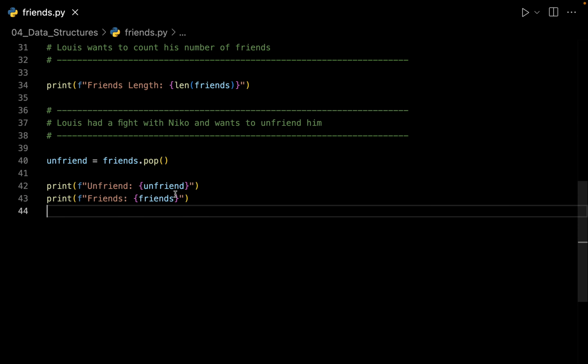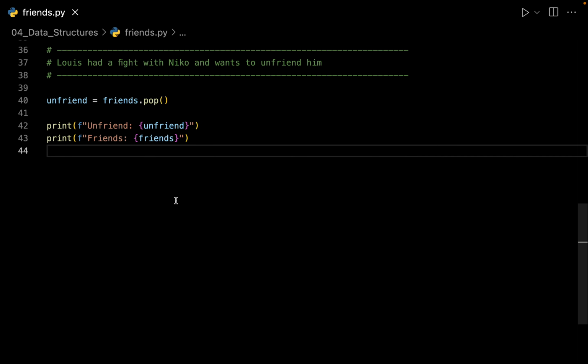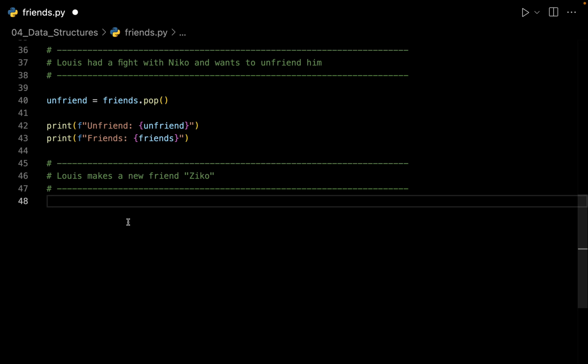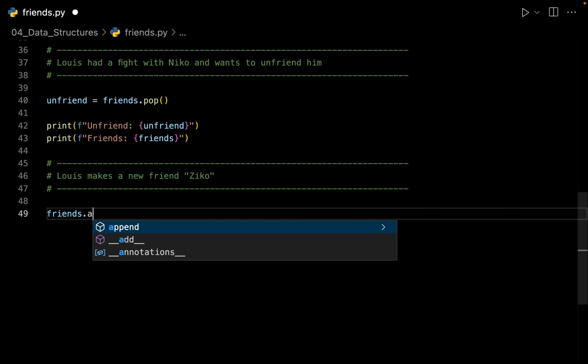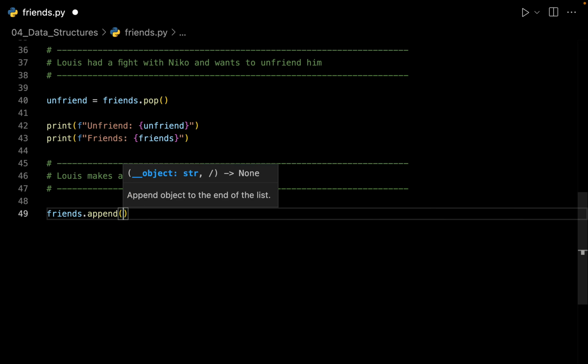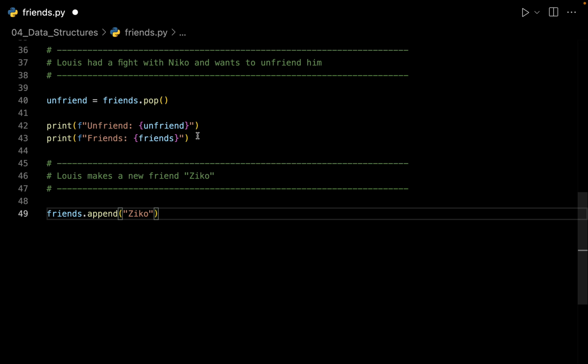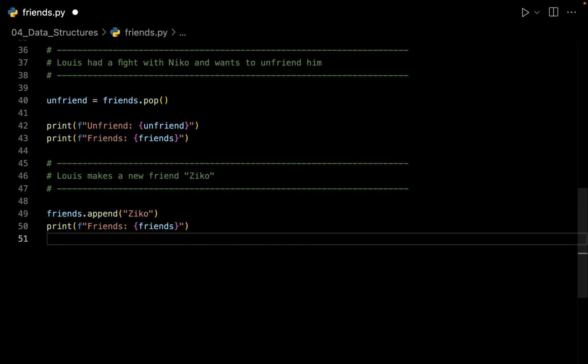Let us go back and let us see what Louis is up to this time. So Louis has made a new friend by the name of Zico. So let us see how we can add Zico to our list. We can add Zico by using another inbuilt function by the name of append. Let's see how to do that. So here I can say in my list of friends I want to append one more element, and that element is called Zico. Let us copy this line and paste the new list.